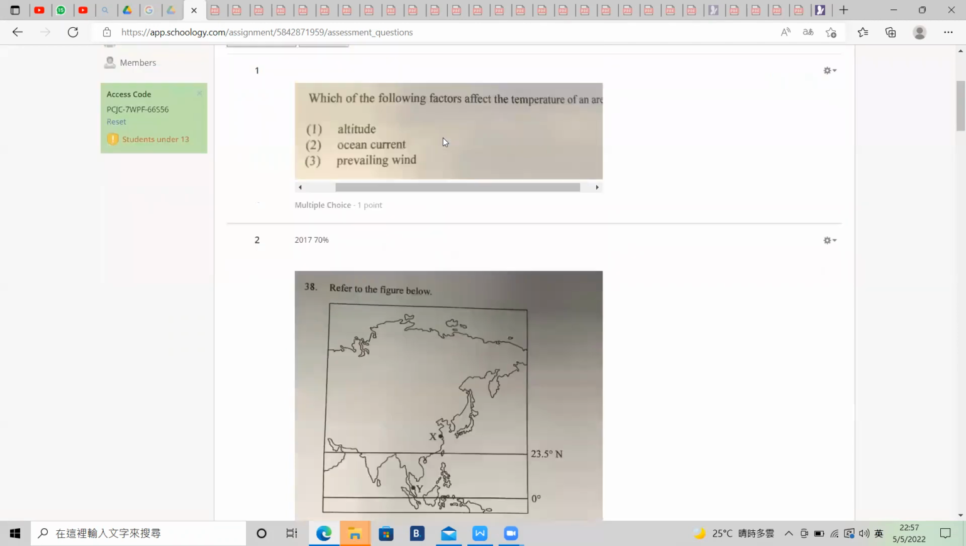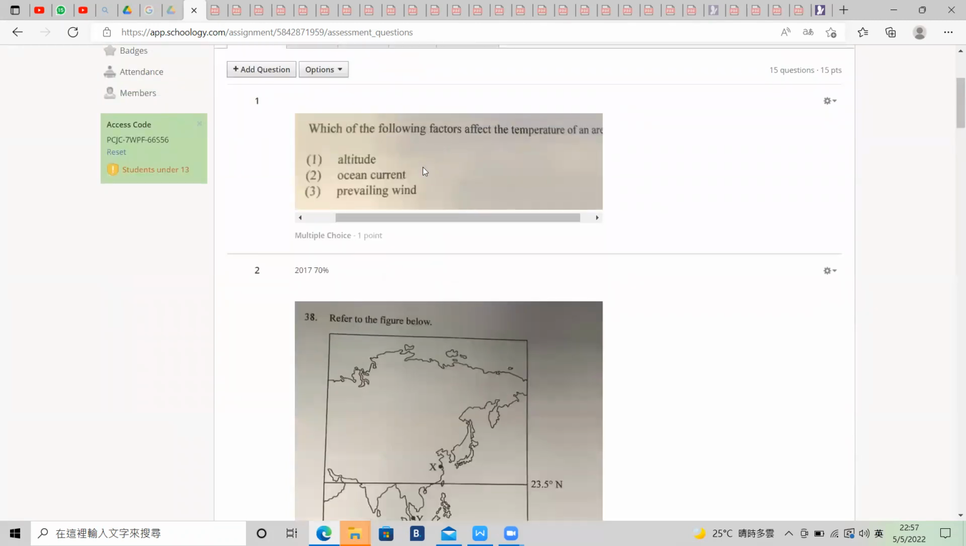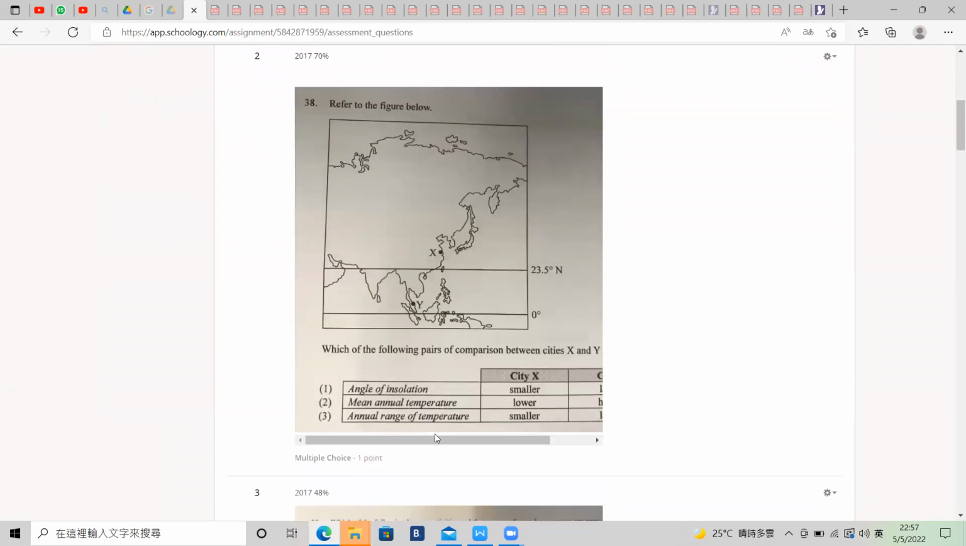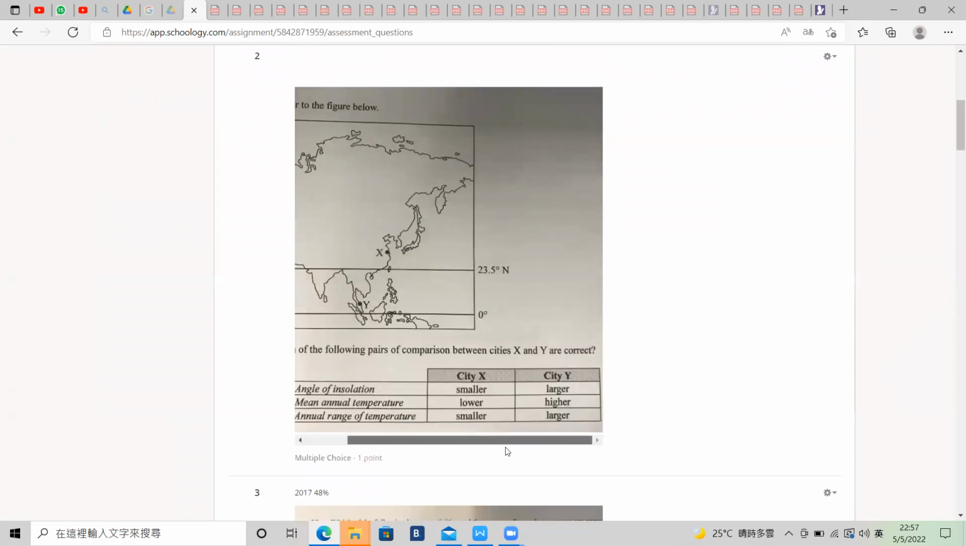Prevailing wind also can affect the temperature as well. Just like Hong Kong is always having the easterly wind. If we are having the easterly wind, then for the area in the east, we always have the wind, and then the temperature will be lowered.